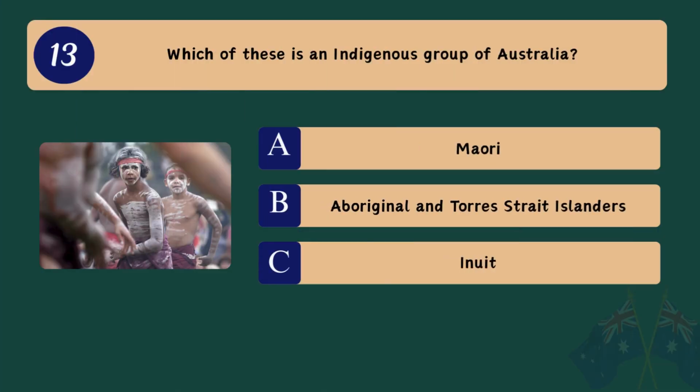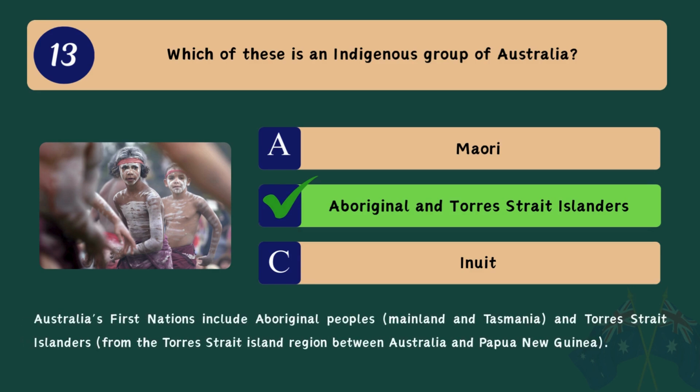Question 13. Which of these is an indigenous group of Australia? A. Maori. B. Aboriginal and Torres Strait Islanders. C. Inuit. Correct answer. B. Aboriginal and Torres Strait Islanders. Australia's First Nations include Aboriginal peoples, mainland and Tasmania, and Torres Strait Islanders from the Torres Strait Island region between Australia and Papua New Guinea.